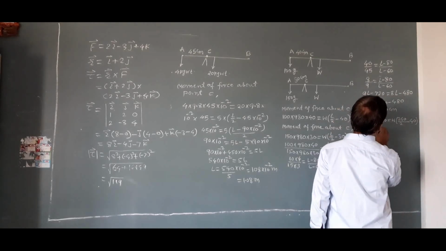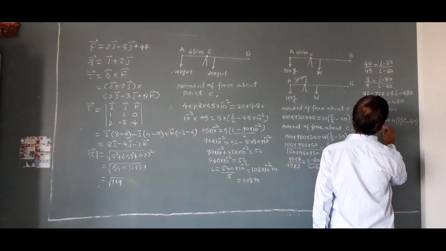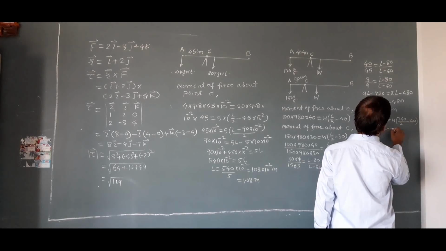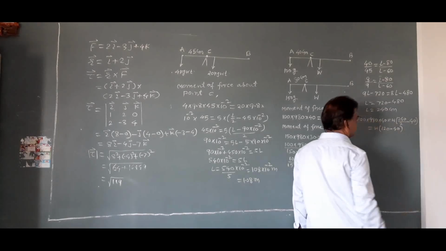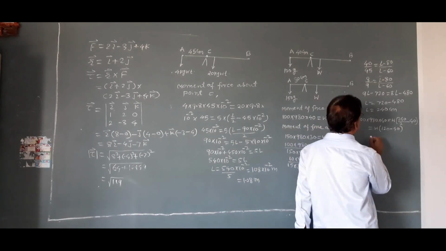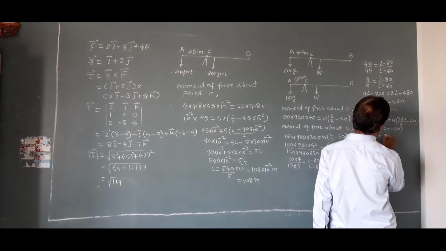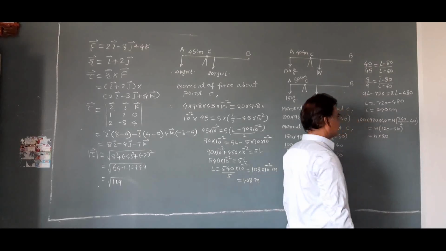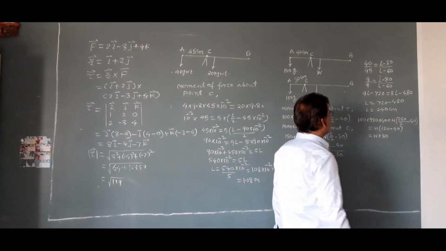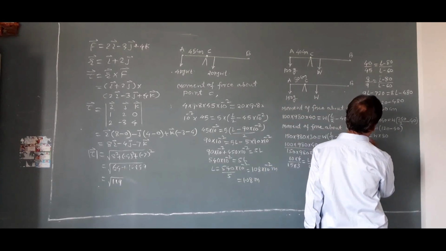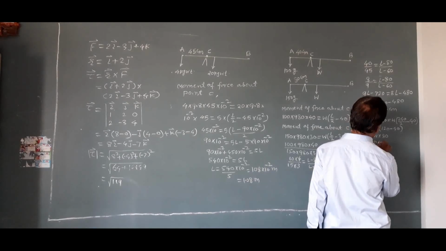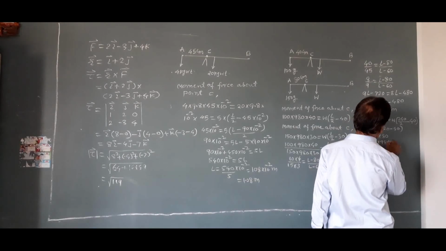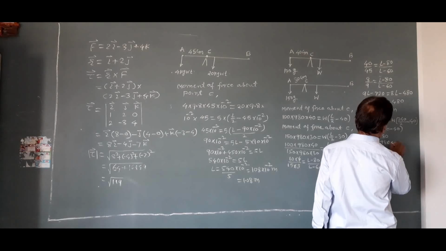That is equal to W into 120 minus 40. That is equal to W into 80. Therefore, W is equal to 100 into 980 into 40 divided by 80.